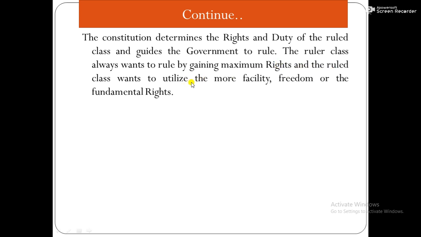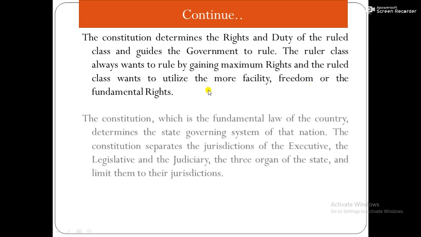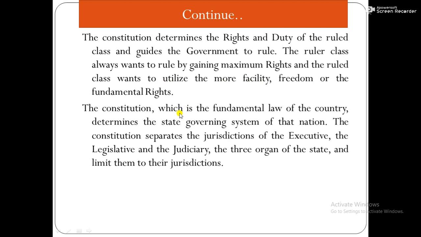And the ruled class, the general people, want to utilize more facility, freedom, and fundamental rights. The Constitution, which is the fundamental law of the country, determines the state governing system of that nation.